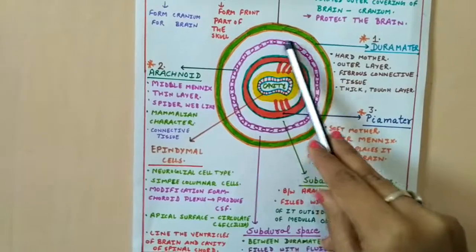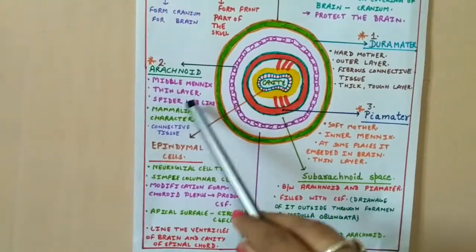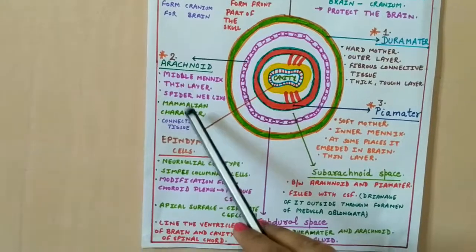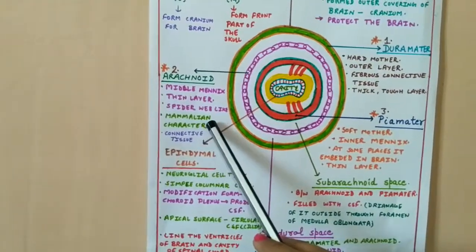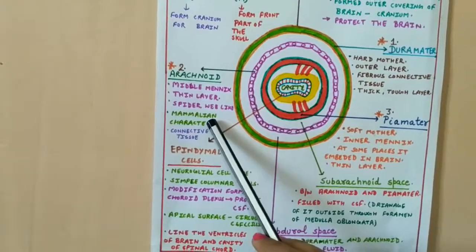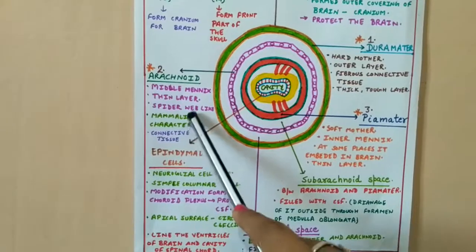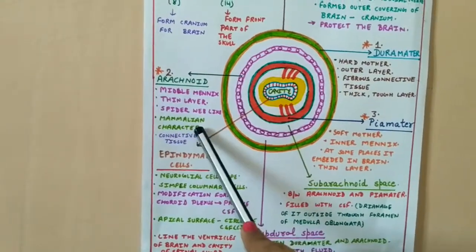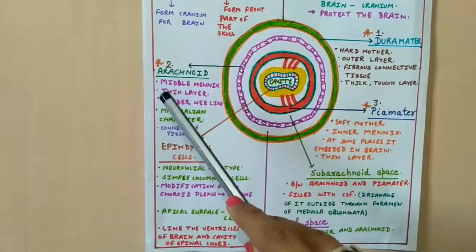It is a spider web like structure. One important thing about the arachnoid membrane is that it is present only in the mammalia class. It is not present in any other class like Pisces, amphibians, reptiles, and aves. It is only present in mammals. That's why this is a very peculiar feature of the human or mammalian class.